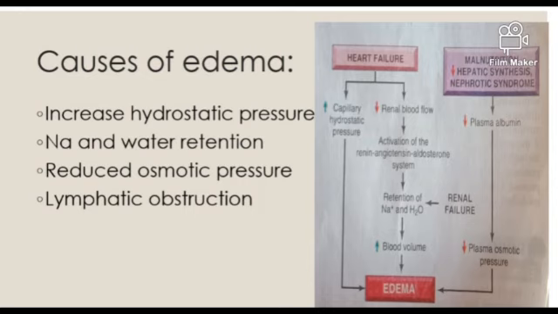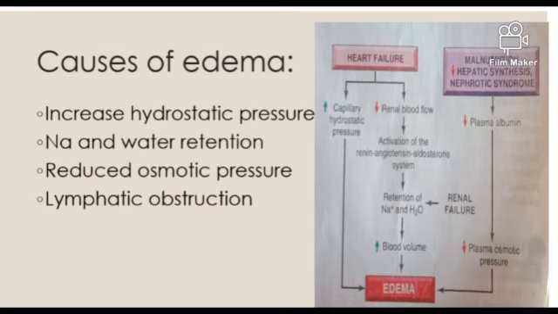Now you can see in the figure, in heart failure there is decreased cardiac output, and thus there is a low blood supply to the kidneys. So the kidneys will activate the renin-angiotensin-aldosterone system. Then aldosterone will cause the retention of sodium along with water, and in this way the blood volume will increase, and also venous return to the heart. But as the heart is failing, it cannot maintain the cardiac output. So the increase of the blood volume and the hydrostatic pressure simultaneously will lead to edema.